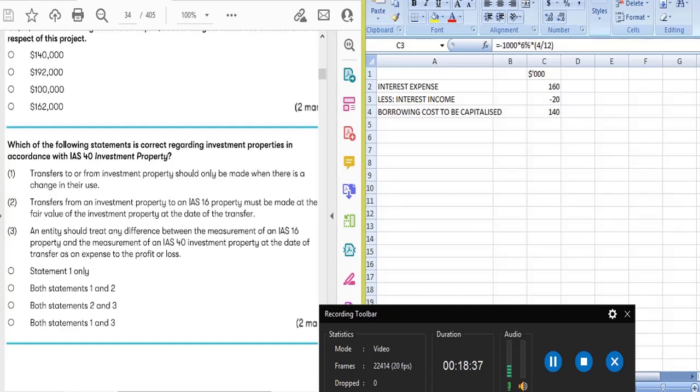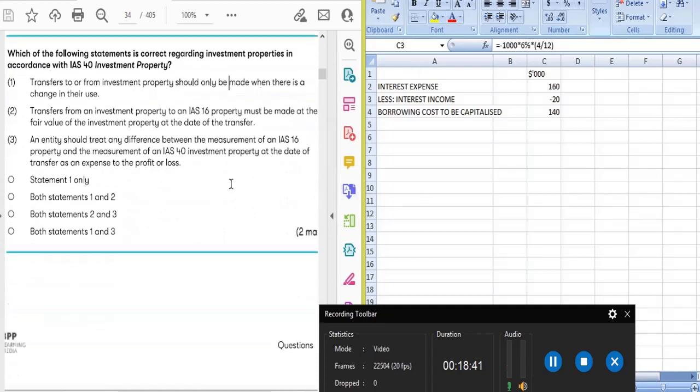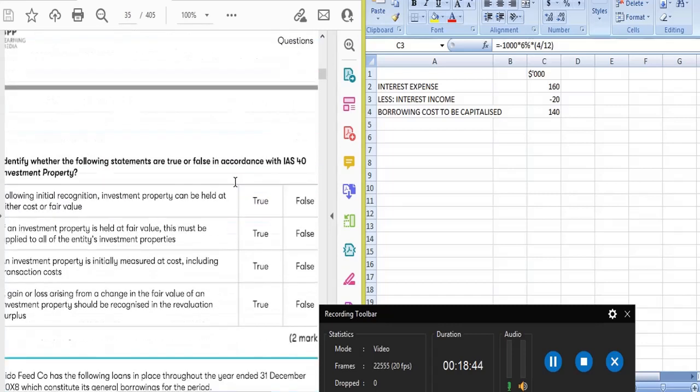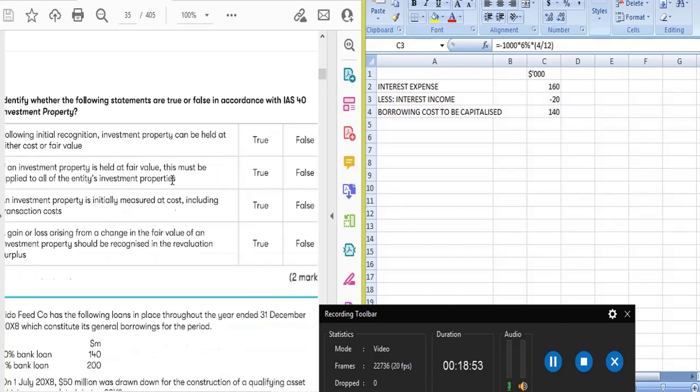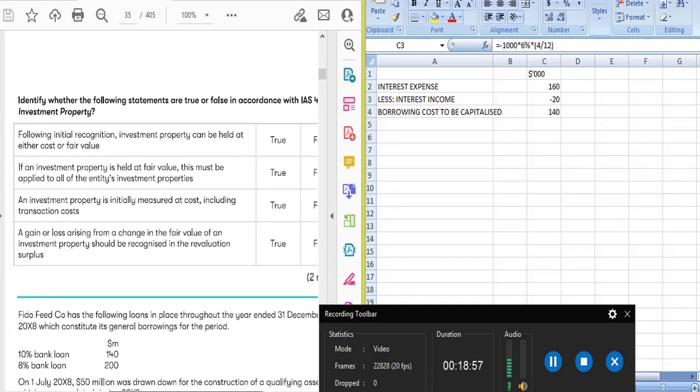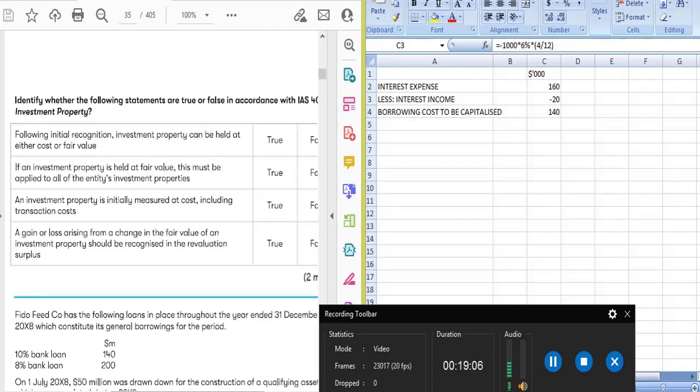So statements 1 and 2 are correct. Identify whether the following statements are true or false in accordance with IAS 40 investment property. Following initial recognition, investment property can be held at either cost or fair value. Obviously, this is true. It depends whether you are opting for the cost or the fair value model.